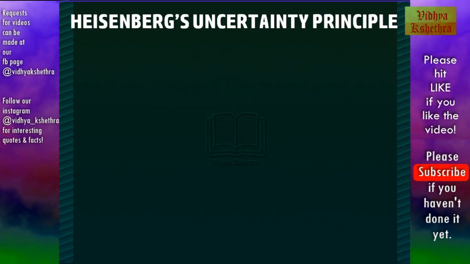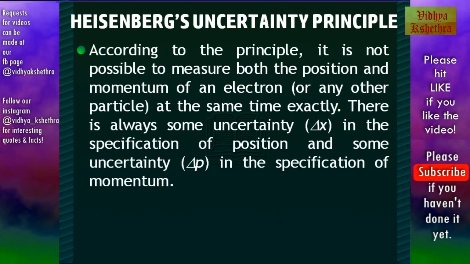Now we can look at Heisenberg's uncertainty principle. According to the principle, it is not possible to measure both the position and momentum of an electron or any other particle at the same time exactly. There is always some uncertainty, delta x, in the specification of position and some uncertainty, delta p, in the specification of momentum. And their product is almost equivalent to a constant value, h by 2 pi, where h is the Planck's constant.